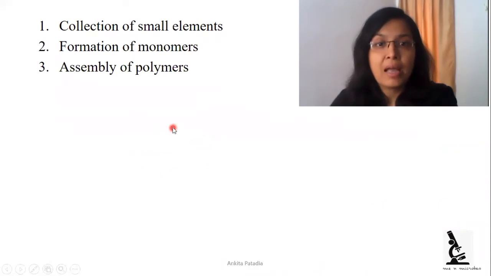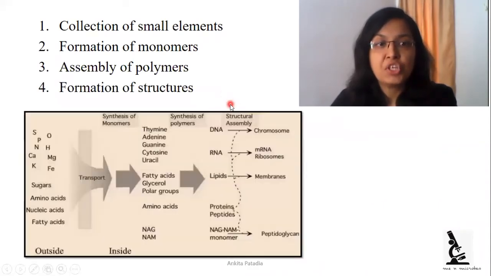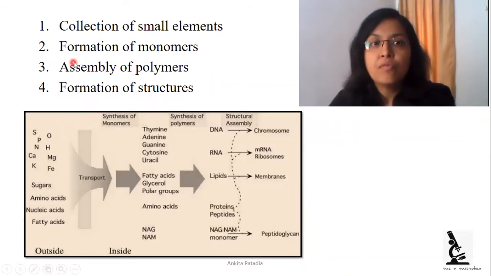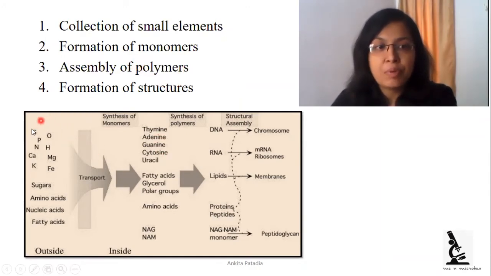Let's see by this picture. Four steps are here. First is collection of small elements. Second is formation of monomers. After that, assembly of those monomers produces polymers, and those polymers are used for the formation of cellular structures. So we can see in this picture smaller molecules like sugars, amino acids, nucleic acids, calcium, potassium ions, and sulfur.